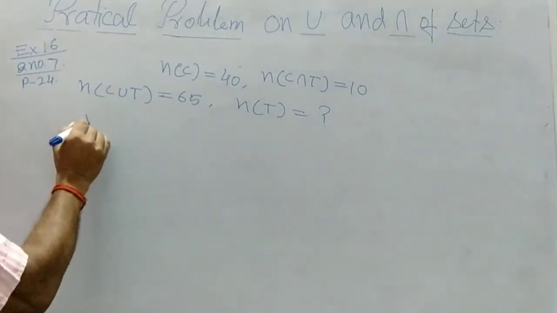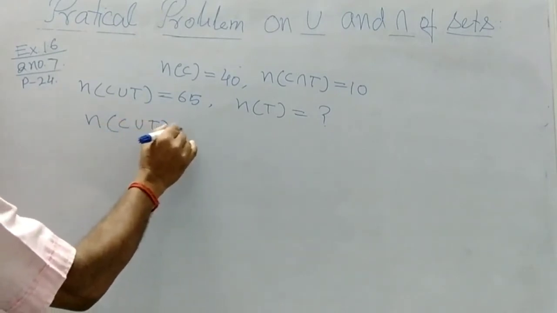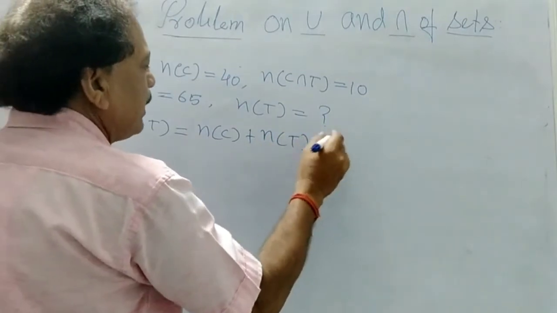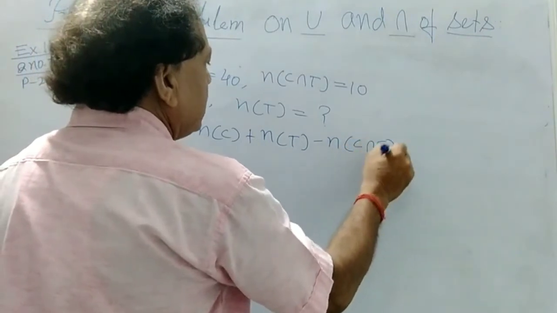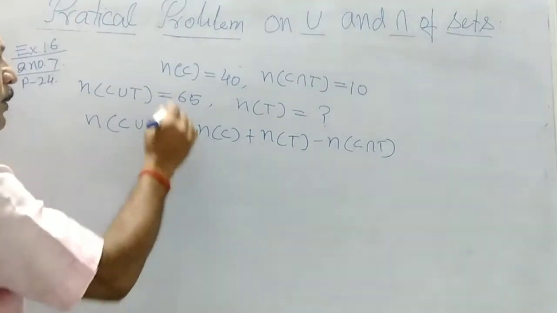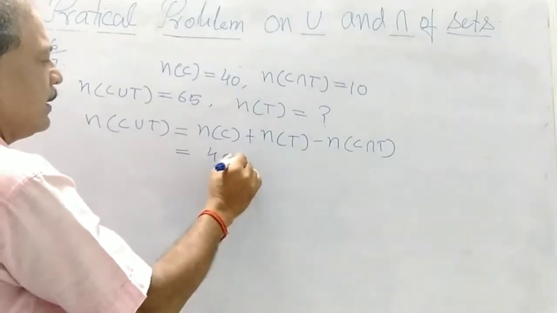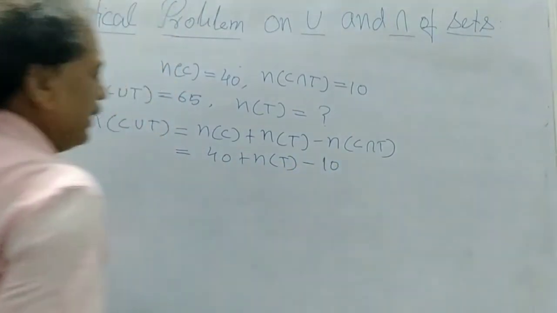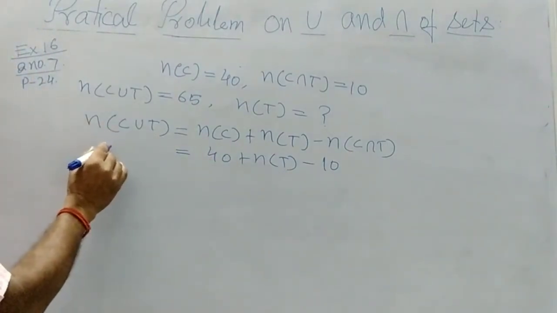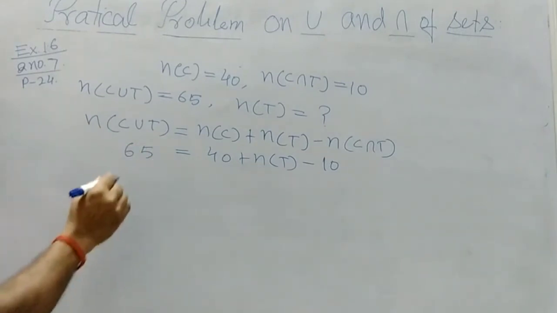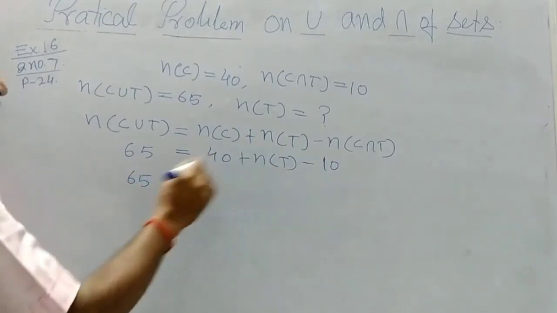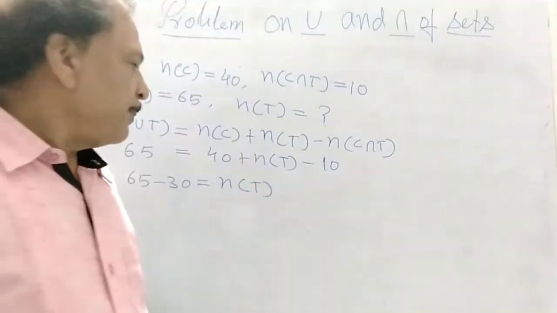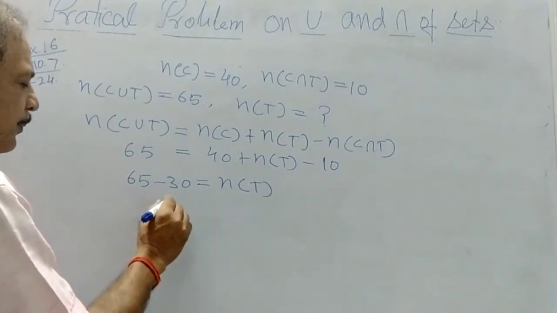Use the same formula. Now we write N(cricket union tennis), which is the number of people playing cricket plus the number playing tennis minus the number playing both. In this question, the number playing cricket is 40, and the number playing both cricket and tennis is 10. The number of people is 65, so 65 equals 40 plus N(tennis) minus 10, which gives 30 plus N(tennis). So the number of people playing tennis will be equal to 35.